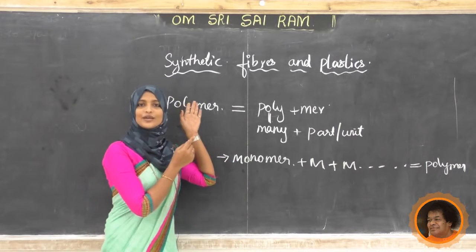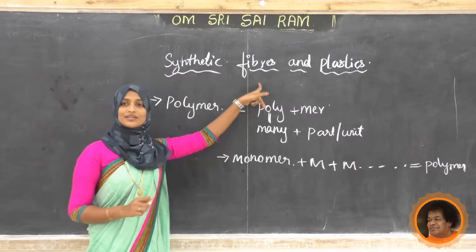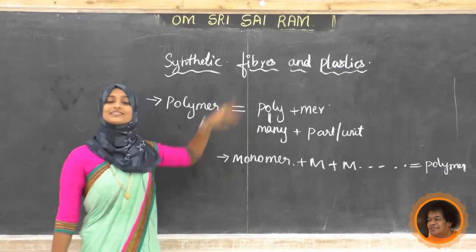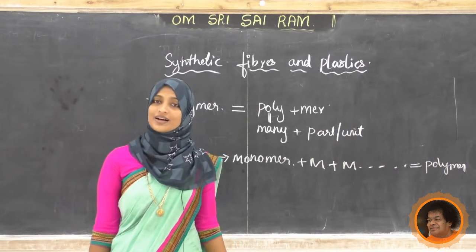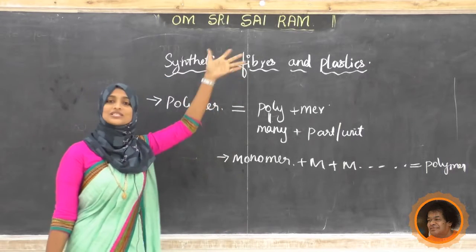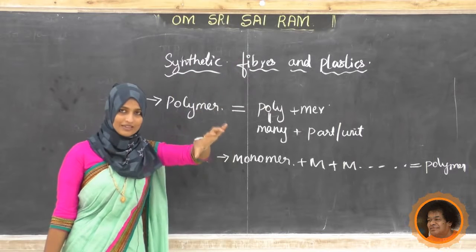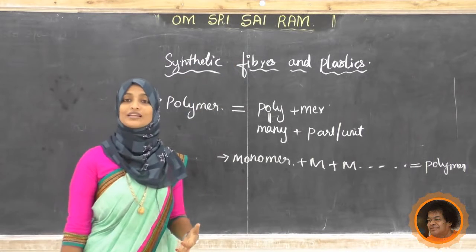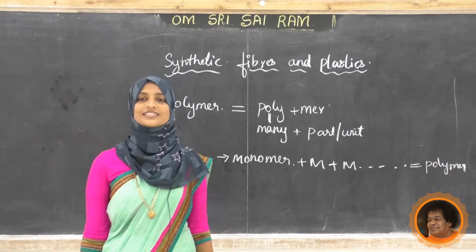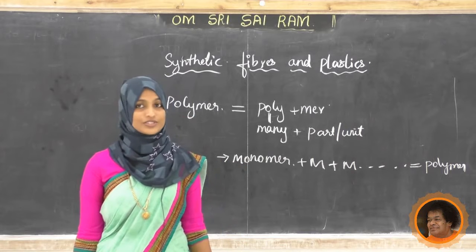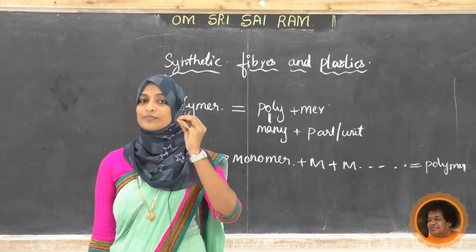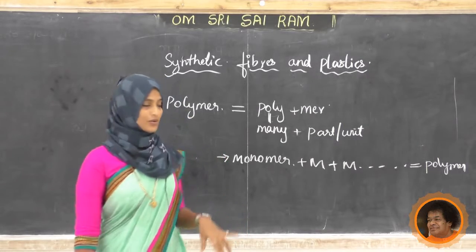Now our synthetic fiber is a polymer. Now, can we see any natural polymer? Do you have any idea? We come to know that synthetic fibers are polymers. But what about natural polymers? Natural polymers also occur in our nature. A simple example I will tell you, student, that is cotton. Have you seen cotton? How soft it is? It has the polymer called cellulose.